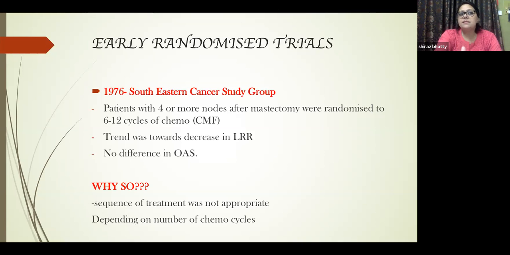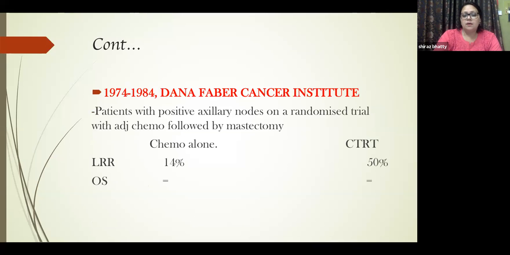In those days, we did not know what kind of chemos were effective. Were they effective on triple positive, triple negative tumors? There was no advent of taxanes, and the sequencing phenomenon was not considered very important. Then from 1972 to 84, a 10-year prospective trial was done by DFCI.